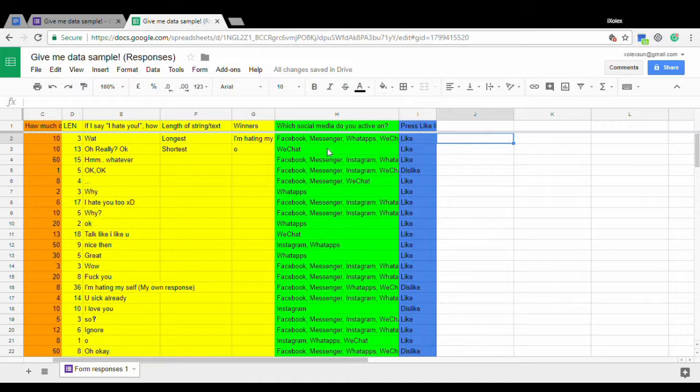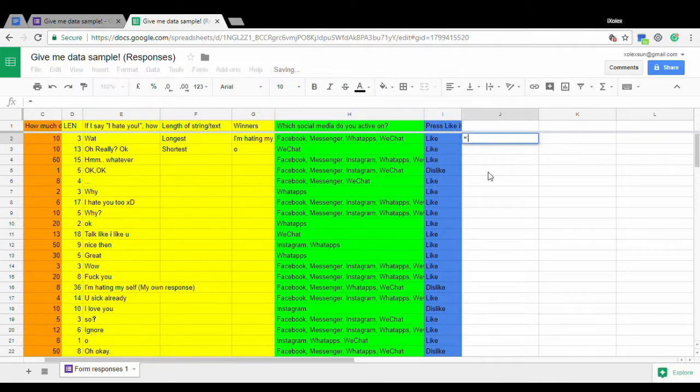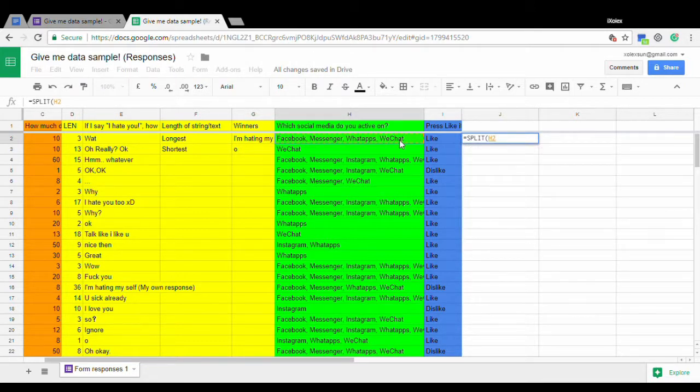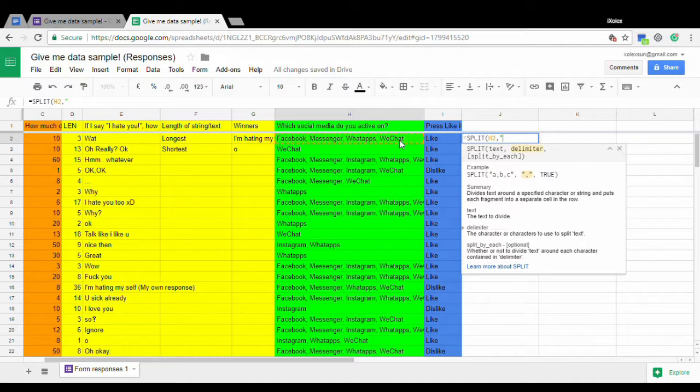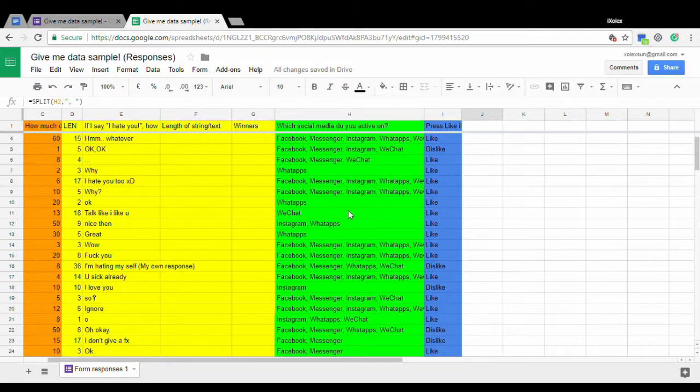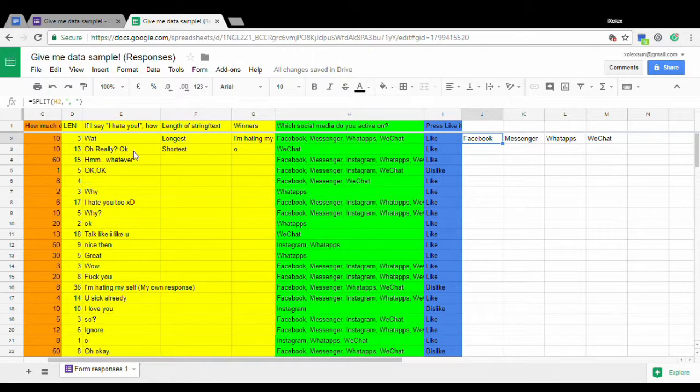Alright, so now let's try to change it into something similar to what the Google form did. So first of all, I need to break down this information by using the split function. I'm going to split these tags by the delimiter, comma, with a space as well. I'm going to do the same for every row, but instead of just copy and paste, let's use the array formula.